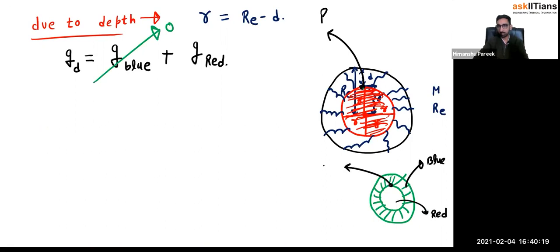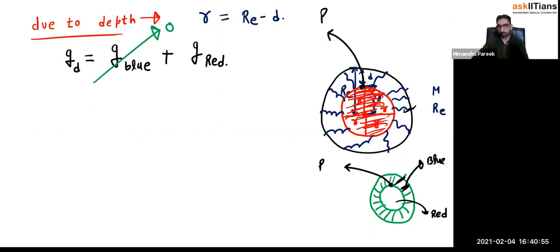So at this place, point P, the gravitational field intensity will be due to two different types of masses. Not different types of masses, just our distinction we have made: this outer mass, which I have made with the blue color, and the red color mass, which I have made in the red color. Okay. So at this place, the gravitational field intensity due to the blue color mass would be 0. What is the reason? The reason is because a sphere is a symmetric body. We assume that the mass is distributed similarly in a uniform way everywhere throughout the earth.